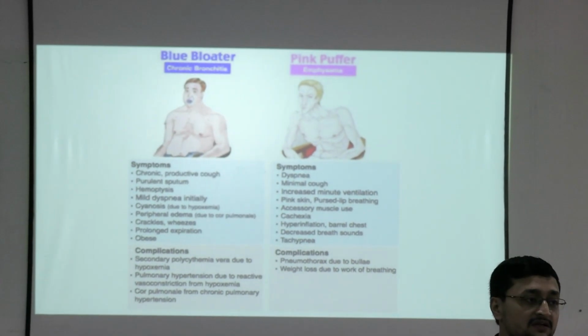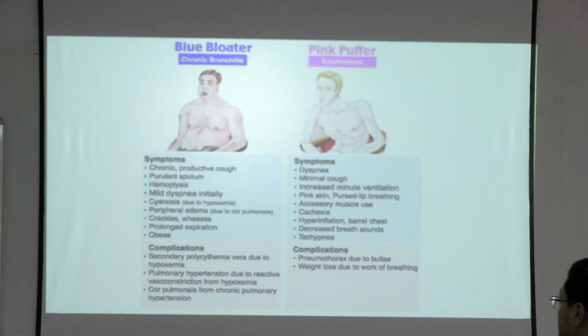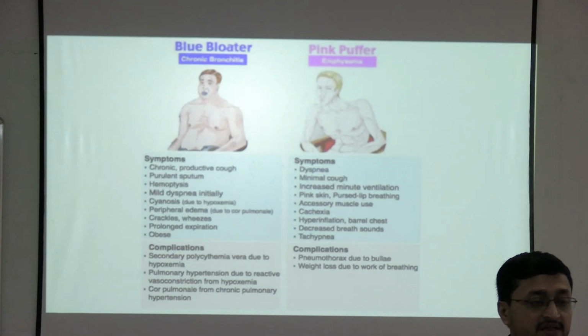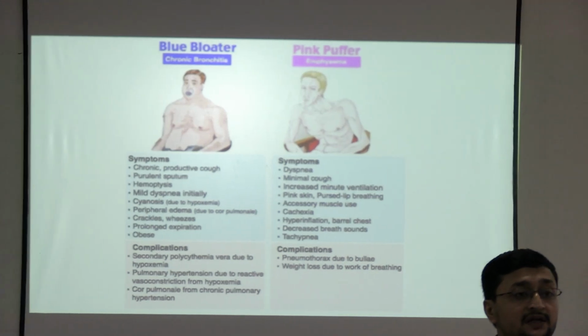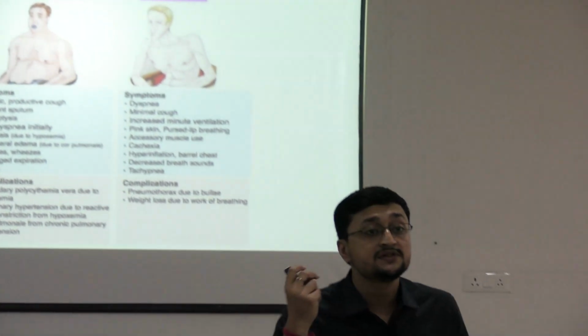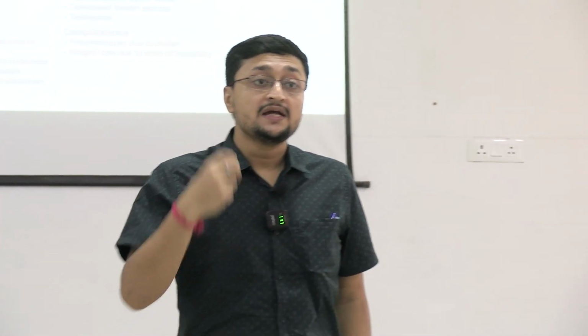Next, have you heard these terms? Blue bloaters and pink puffers. Just see the images. Blue bloaters are patients with the chronic bronchitis variant. Why blue? Blue means cyanosis. These chronic bronchitis phenotype patients exacerbate very frequently and have central cyanosis. That's why they are called blue bloaters, and they are obese and have frequent exacerbations.